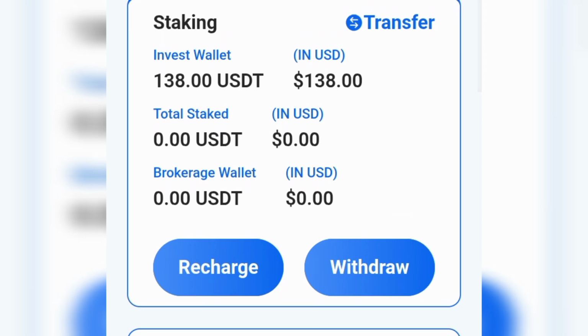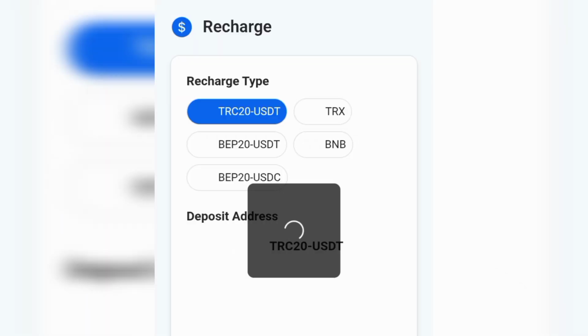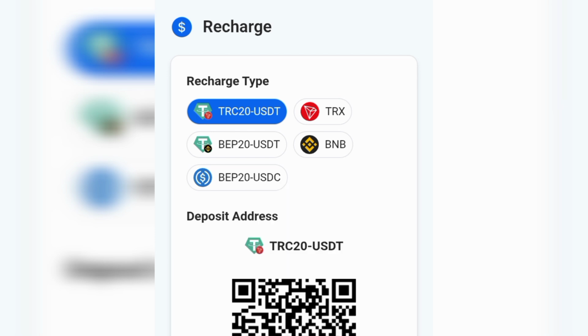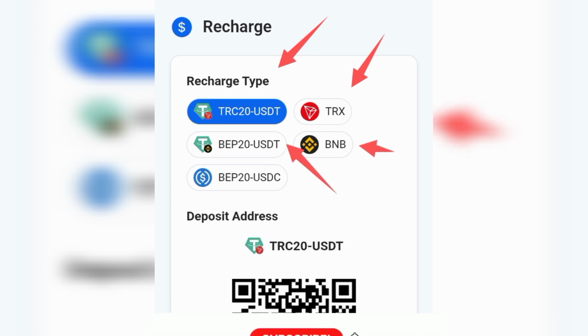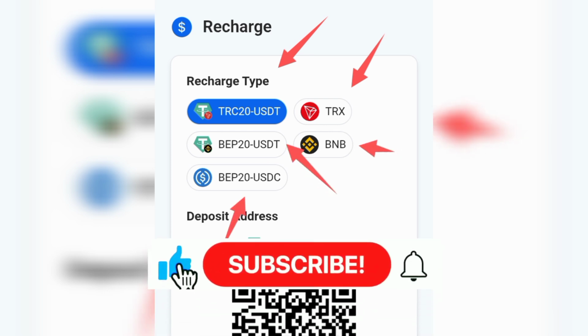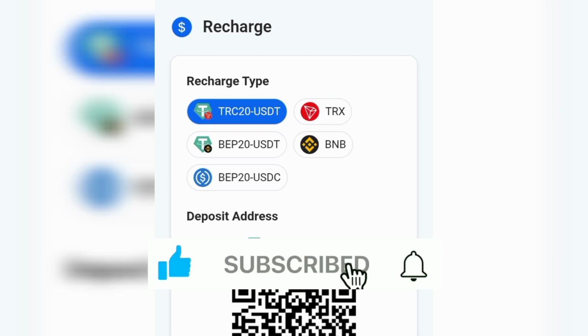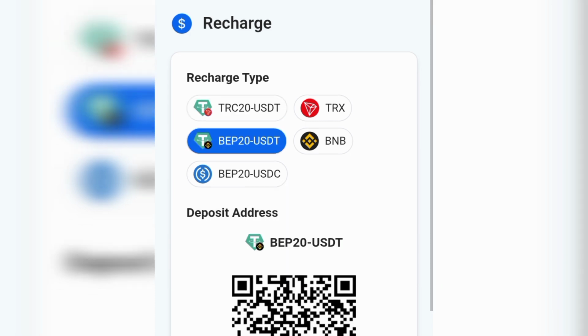So for you to get started on this platform, the first thing you have to do is choose an investment plan that is best suitable to you, one which you can afford. Then you come to the recharge button and make a recharge on this platform. Once you click on the recharge section, you will see all the methods of recharging. As you can see, there are basically 5 methods in which you can recharge: the TRC20 USDT, the TRX, the BEP20 USDT, the Binance Bitcoin, and the BEP20 USDC. But me, I like recharging using the BEP20 USDC, so I'll just click on that.